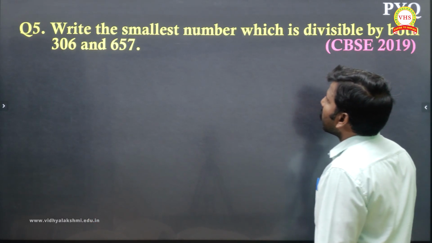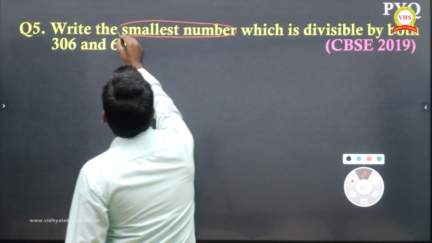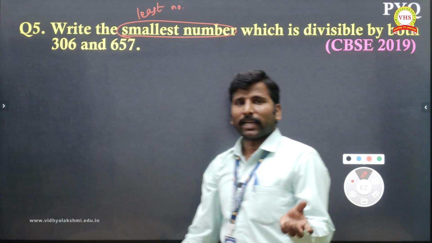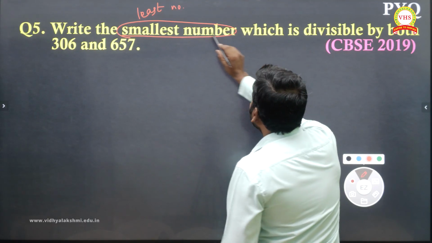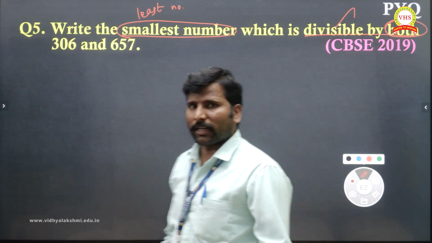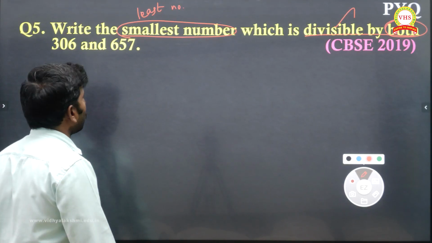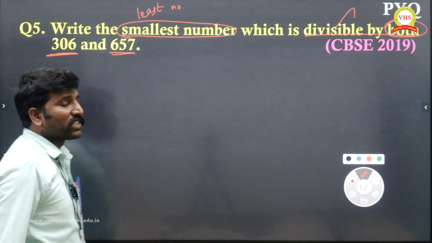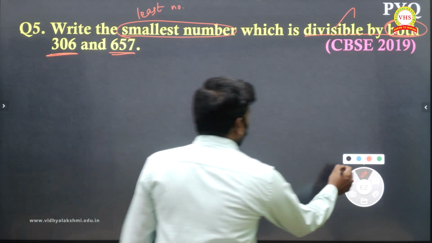Question number 5. Write the smallest number. Children, smallest number in the sense of least number they are asking. Least means what? LCM, least common multiple. Here also, a smallest number which is divisible by both. Both means common, divisible means which is divisible. Common divisible, that means least common multiple, LCM. So LCM for 306 and 657. First I will take the two numbers.